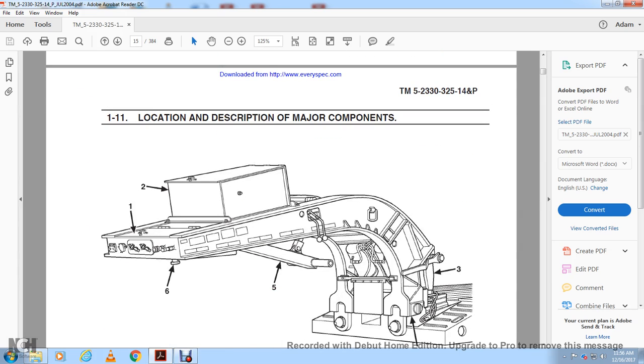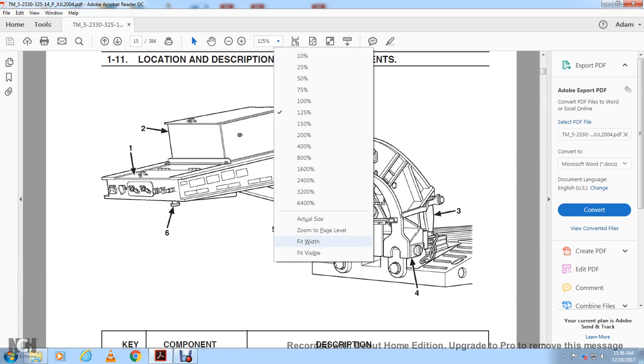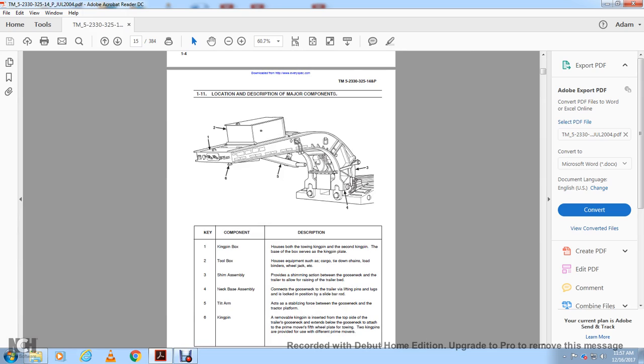Alright, 111, Location, Description, Major Components. Let's back out of this to zoom page level. Number 1 is your kingpin nut box. 2 is the toolbox. 3 is your shimmy assembly. 4 is your neck base assembly. 5 is your tilt arm, and 6 is your kingpin. Now we're going to read about their descriptions.